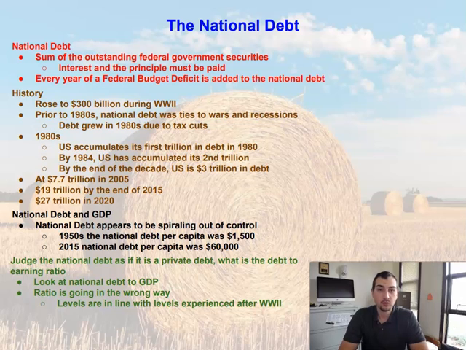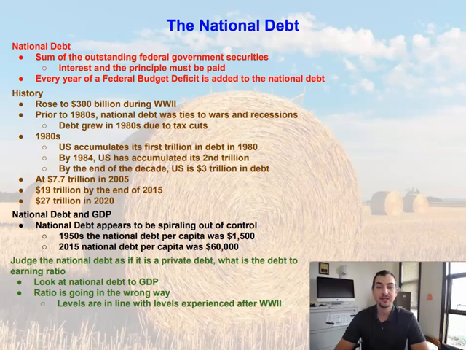So previously, we were talking about the federal expenses, which is how much the federal government spends. Then we dove into the federal receipts, which are essentially just taxes. That's the money that the federal government is receiving in taxes. And then we started talking about the federal budget deficit. Remember, the federal budget deficit is on an annual basis: is the federal government spending more than they're making? And if so, they go into a federal budget deficit for that particular year. It kind of resets every year.